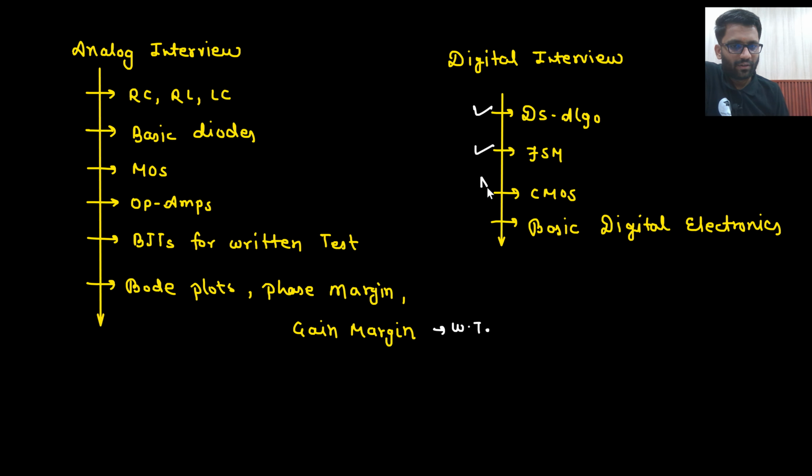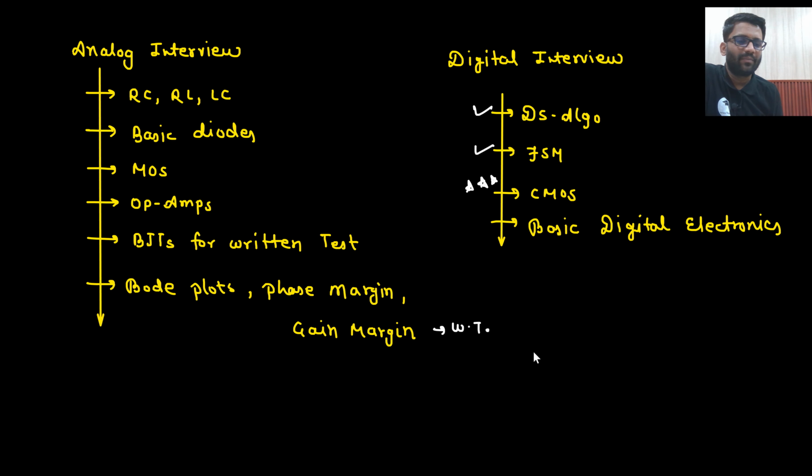CMOS is very important, not just for IITM, but for BARC, IITK, IIT MS interviews, anywhere you go, CMOS is very important. So CMOS they were asking, and basic digital electronics also they were asking. So this was about digital. Okay, this is the most important one. CMOS is the most important one. DS algo was not asked to everyone, but only a few students were asked questions on DS algo.